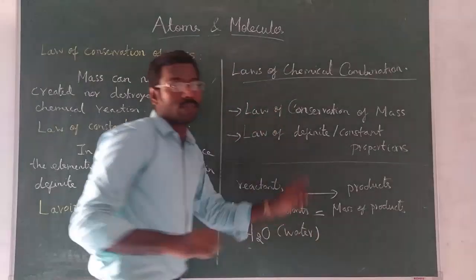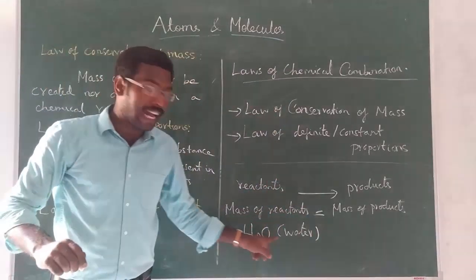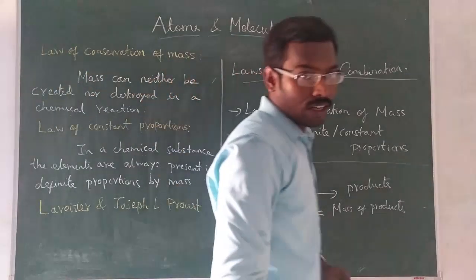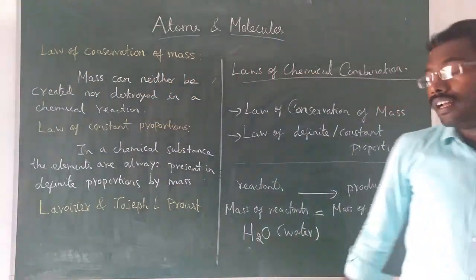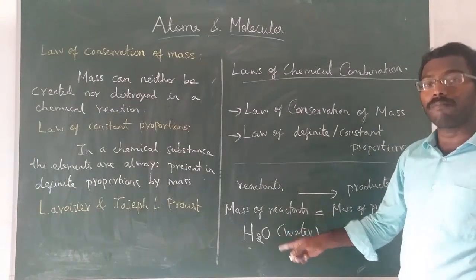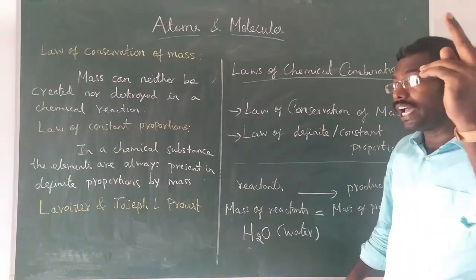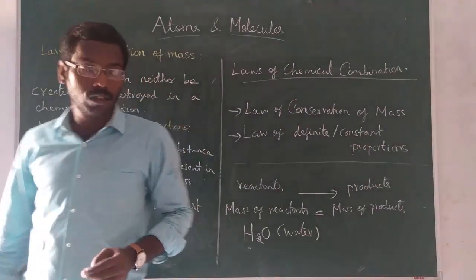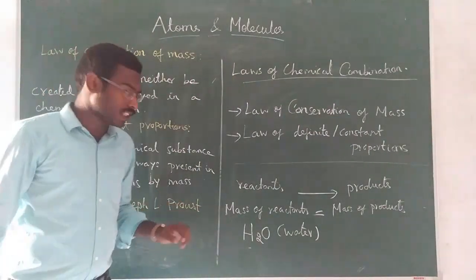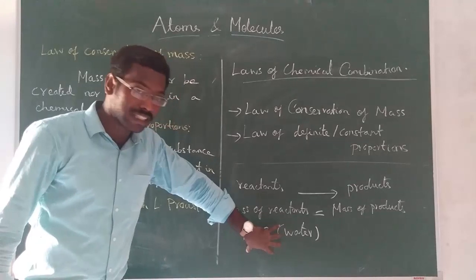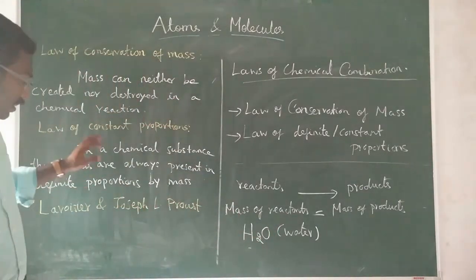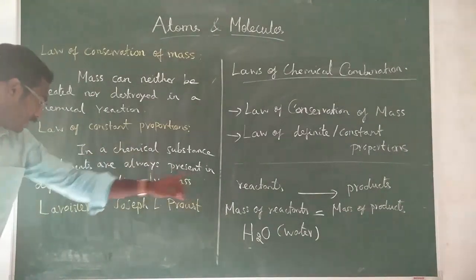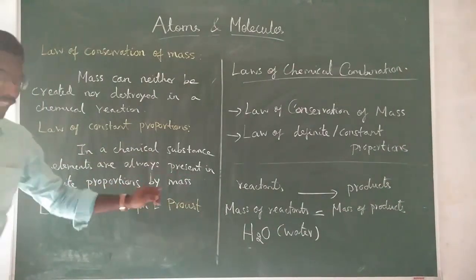Water is made up of hydrogen and oxygen. Hydrogen is an element, oxygen is an element. So this is a compound made up of two elements, hydrogen and oxygen. Whenever a substance is made up of some elements, the elements are always present in definite proportion by mass.